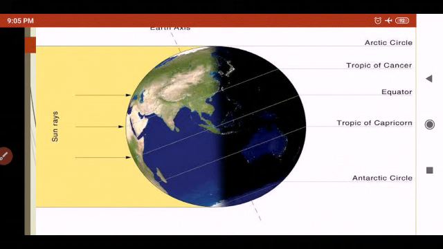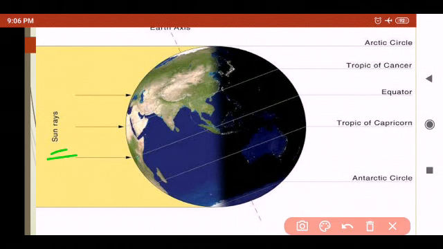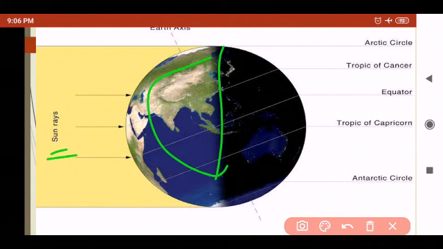Now students, can you imagine what would have happened if the earth did not rotate? If the earth did not rotate, would we have day and night? No. The portion of the earth facing the sun would always experience day, thus bringing continuous warmth to the region. So the portion of the earth which is facing towards the sun would have the warmth of the sun. Warmth means the heat of the sun.